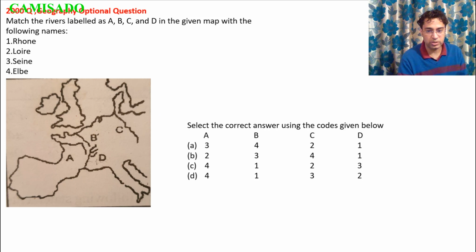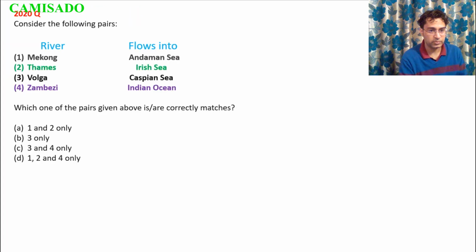Now in this question, this is also a question from Geography Optional. So C here is Elbe, so C would be 4, and B, this is river Seine, so B would be 3, and A, this is river Loire, so A would be 2, and this is river Rhone, so D would be 1. Therefore B would be our answer.